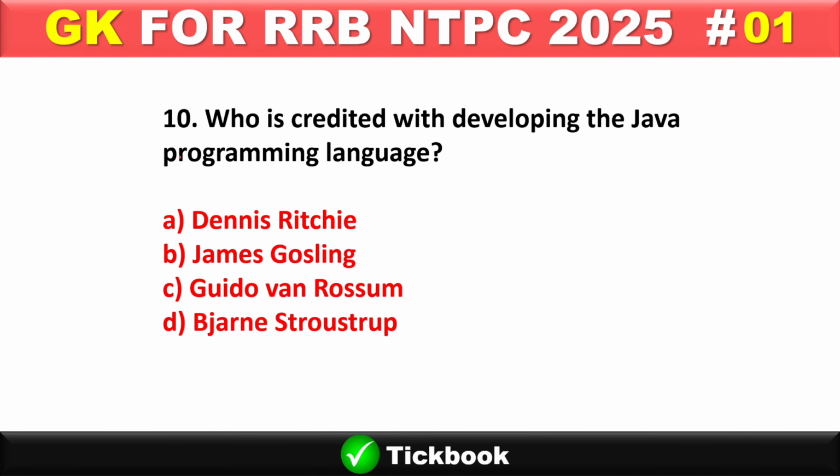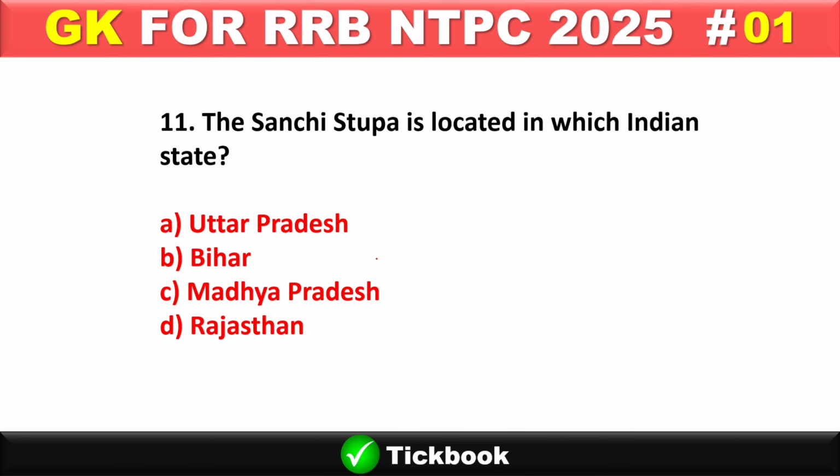Question number 10. Who is credited with developing the Java programming language? Option number B will be the right answer, James Gosling. 11. The Sanchi Stupa is located in which Indian state? Option number C is the right answer, Madhya Pradesh.